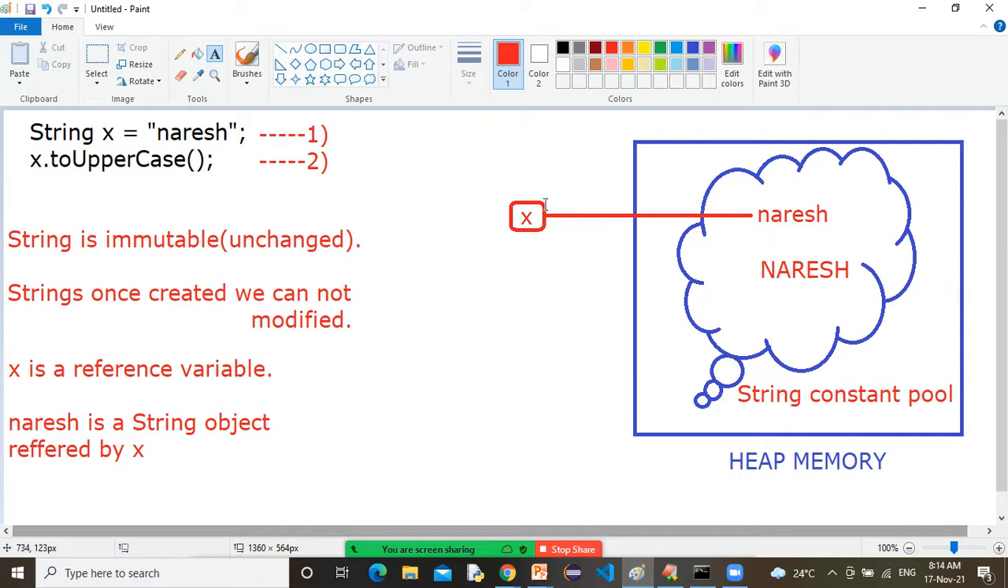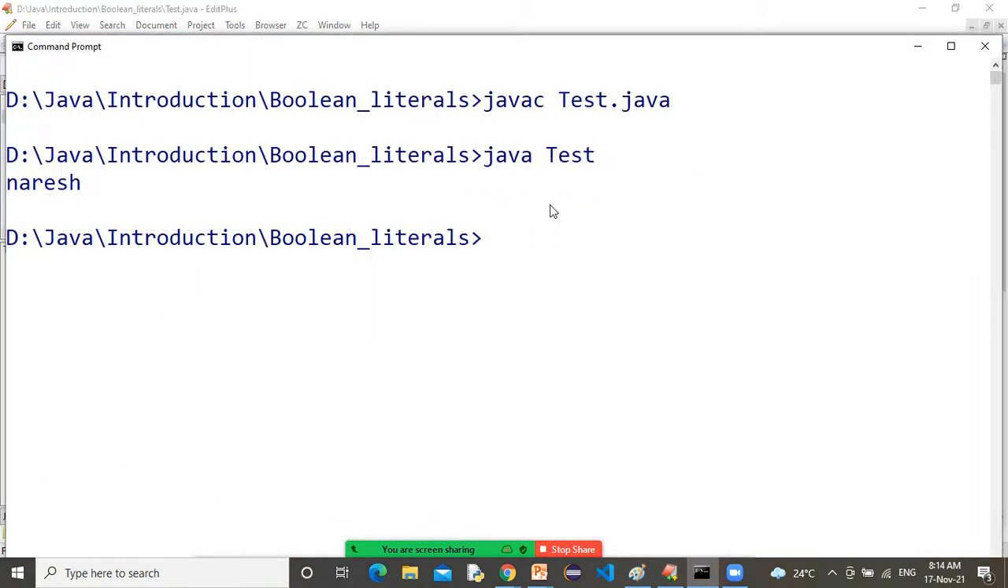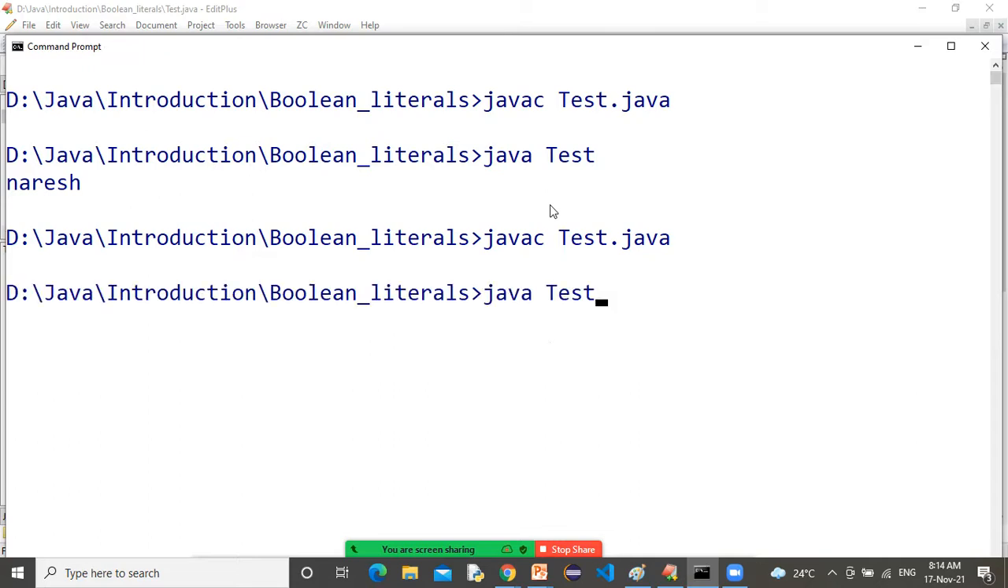X is still referring to what? This small Naresh. So that's the reason. Of course, you are getting capital NARESH, but no one is referring to it. What output are you getting, sir? You are getting small Naresh only. That is the reason you are getting output small Naresh only.